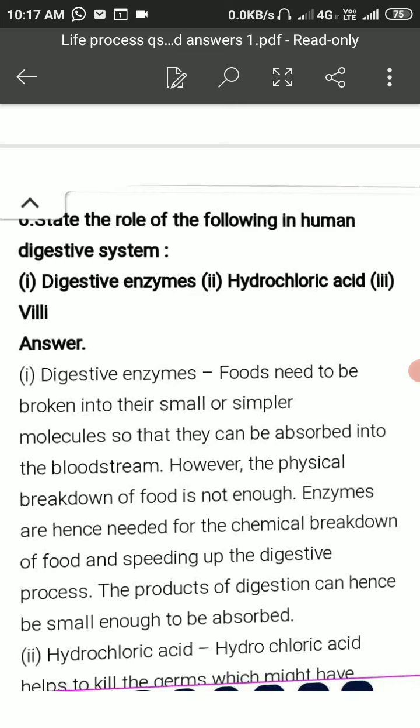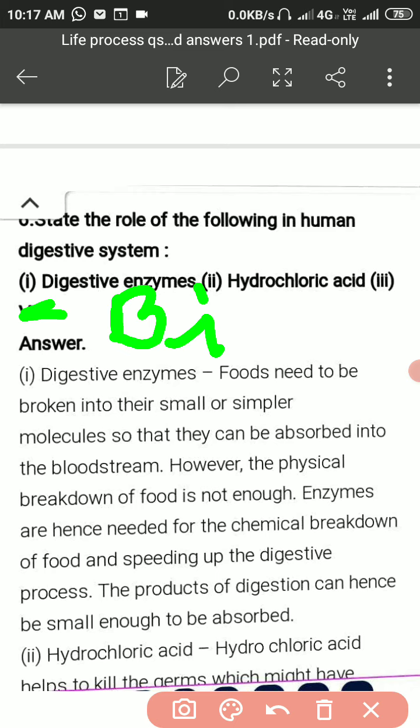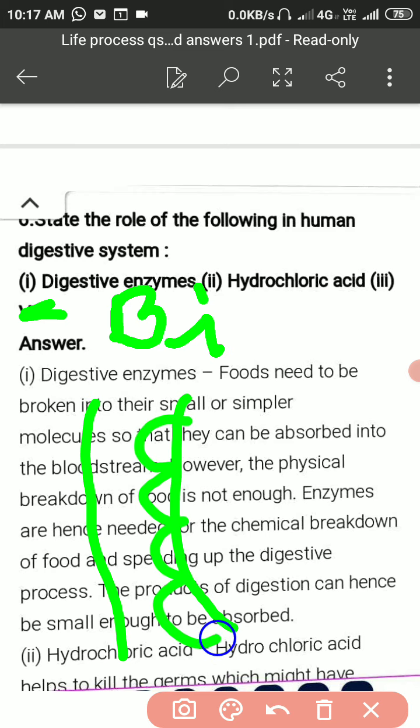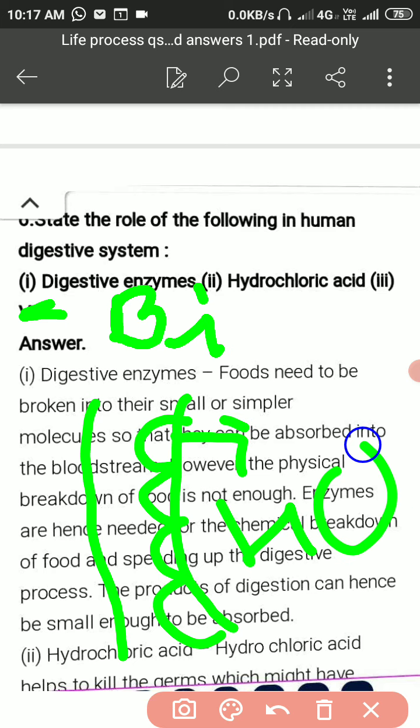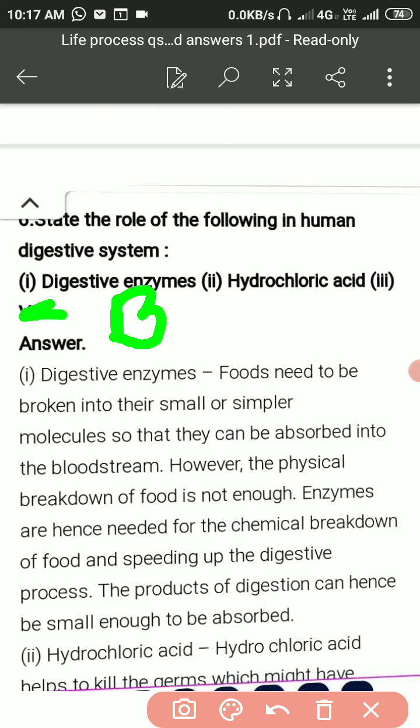Let us see the structure of the stomach wall. If this is the stomach wall, then there are cells like parietal cells, and they produce the HCl into the lumen of the stomach, and this HCl helps to kill the germs which might have come along with the food that is coming inside.